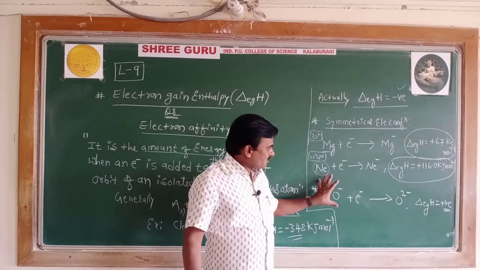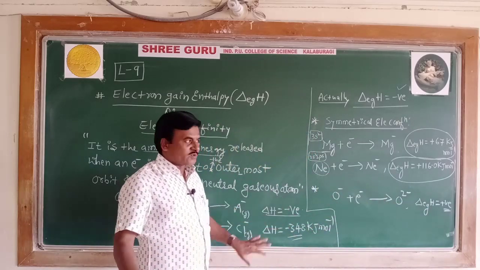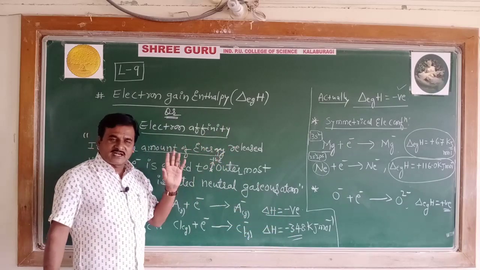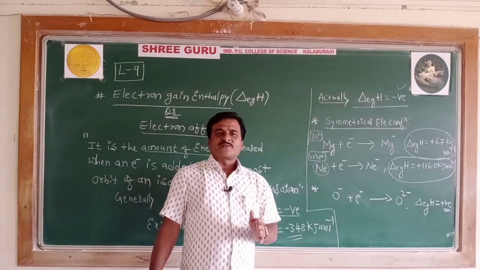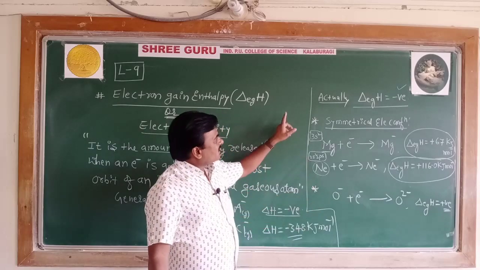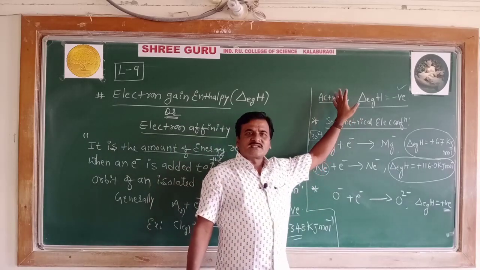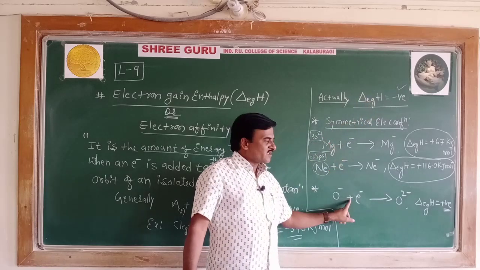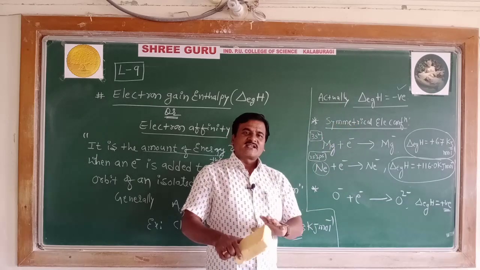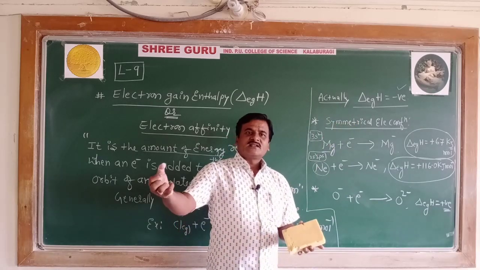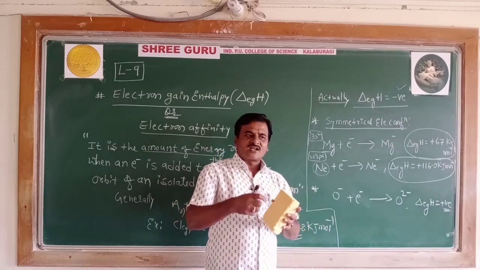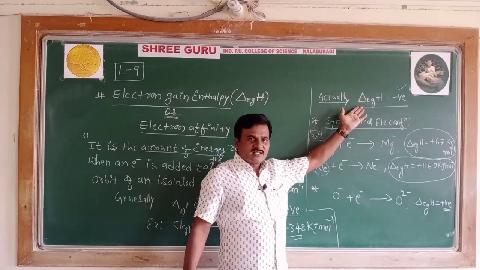I conclude this concept before we go to the next heading. Electron gain enthalpy is the enthalpy change when an electron is added to the outermost orbit of an isolated neutral gaseous atom. Generally, the electron gain enthalpy of elements is negative, however, with exceptions. Generally, it is negative since energy is released in the attraction by the nucleus of an atom for the adding electron. Energy is released, therefore it is generally negative.